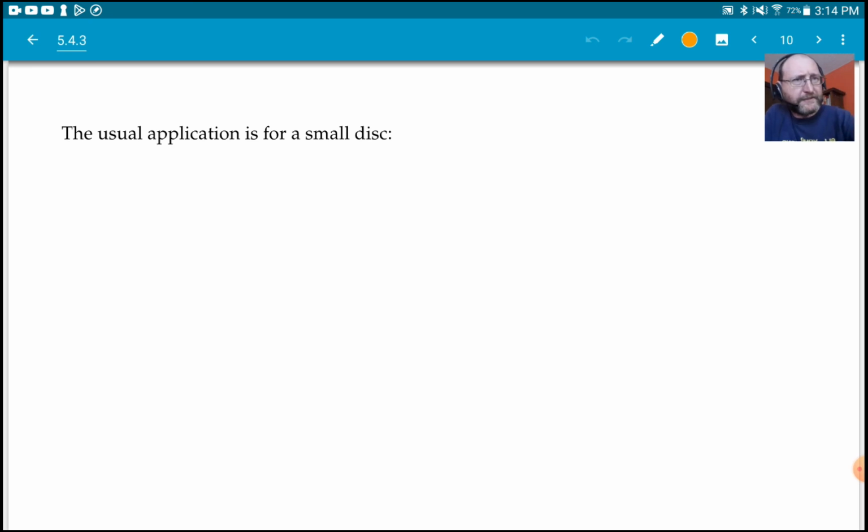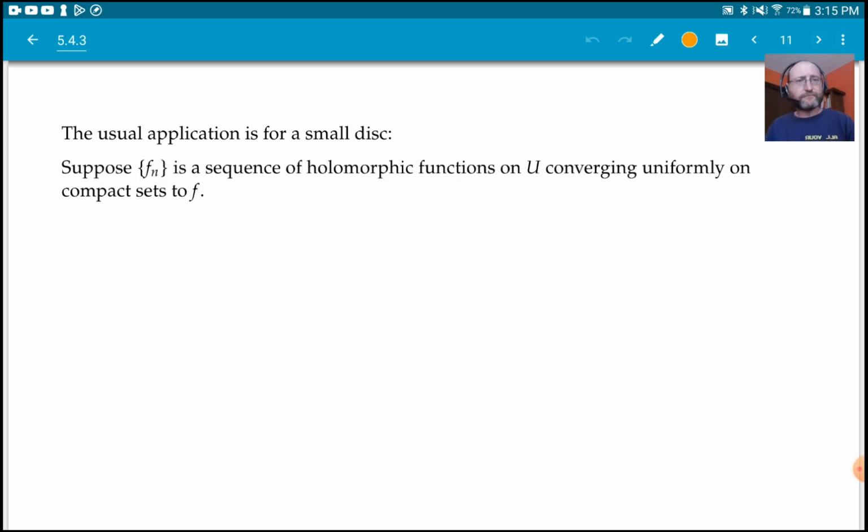All right, so the usual application of Hurwitz's theorem, or at least the usual application that we'll see, we're taking a small disk, right? And basically, what we want to show is that if we take a 0 of f, of some multiplicity, and we take a small disk around it, and if we have a sequence of functions converging to f, then eventually they'll have the same number of zeros in that small disk, right? That's exactly what I'm writing here, right?